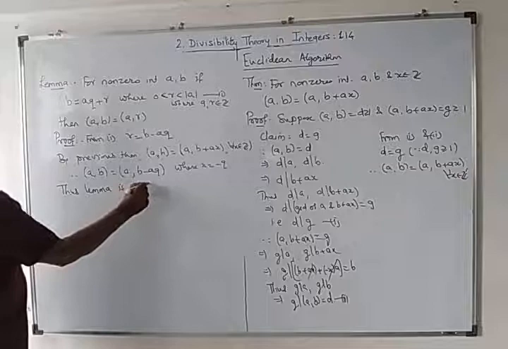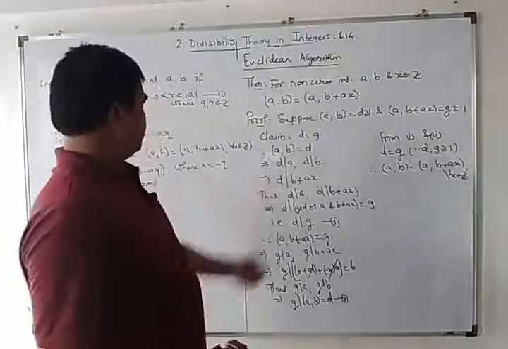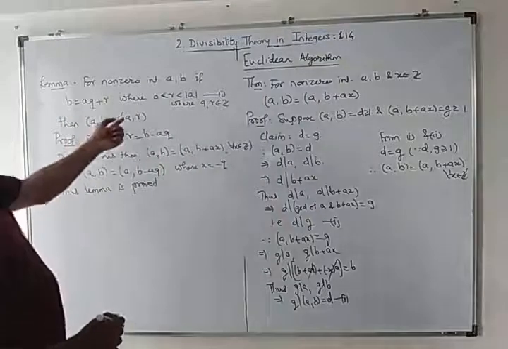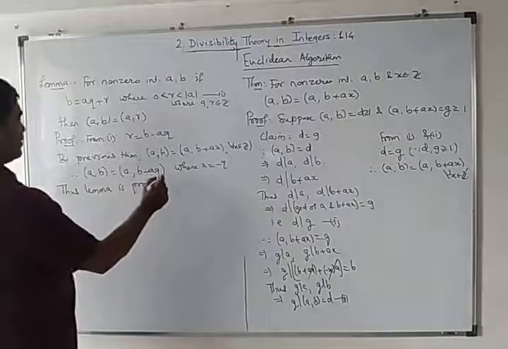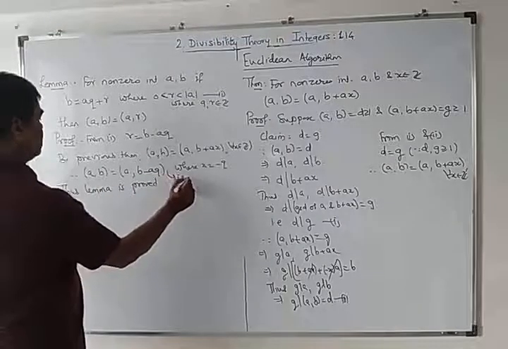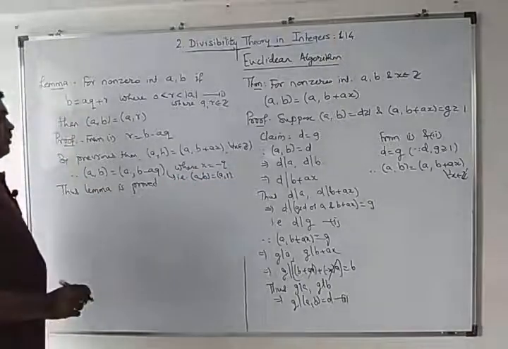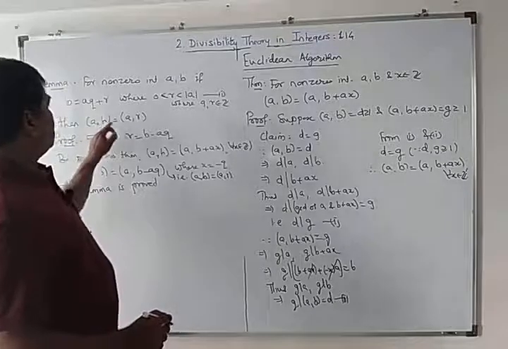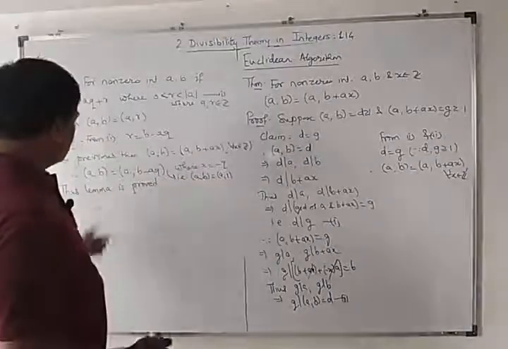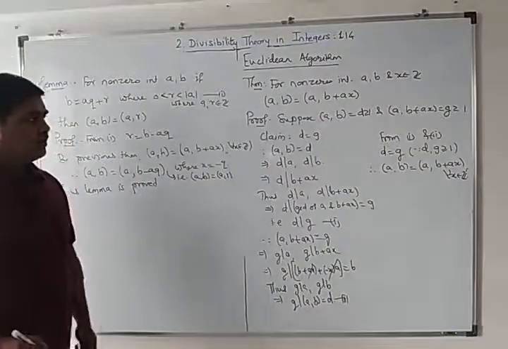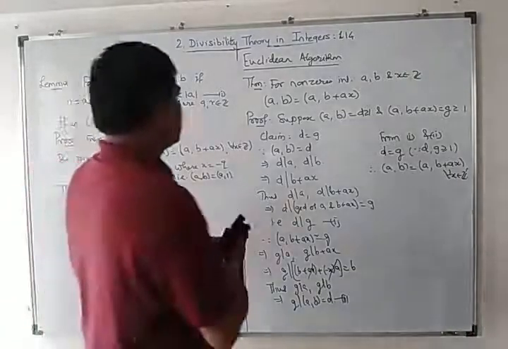Or you can prove it independently on the same line. Assuming GCD of a, b is equal to d, GCD of a, r is equal to g, and on the same line doing calculations we will get this one. Now we will state Euclid's algorithm.